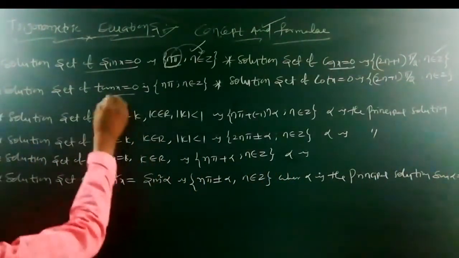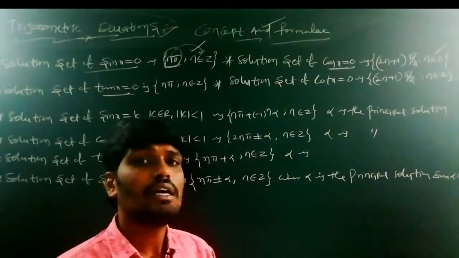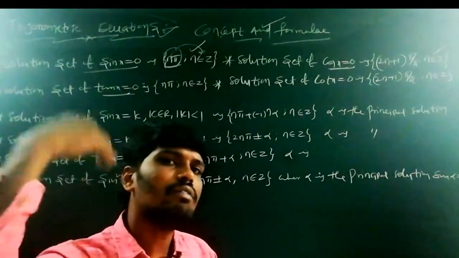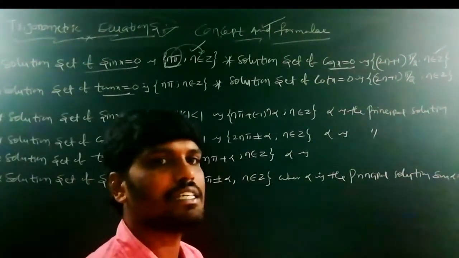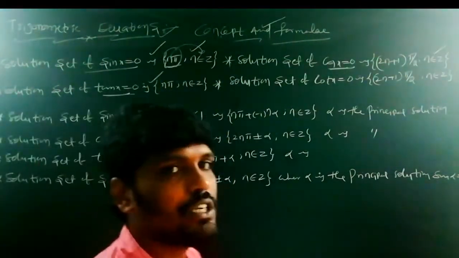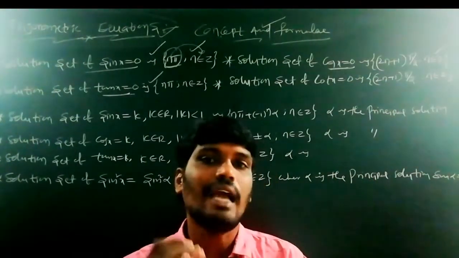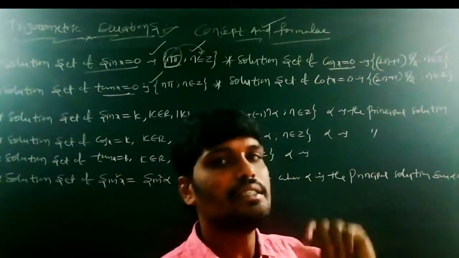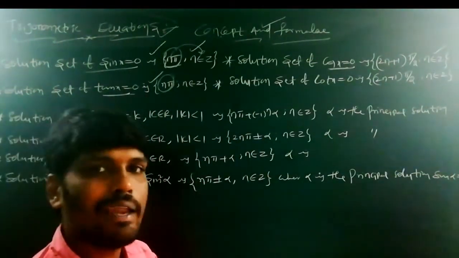Next we go to tan x is equal to 0. For which values is tan x 0? Tan 0 is 0. Tan is nothing but sin by cos. Where the sin value is 0, tan is also 0. Sin pi, sin 2 pi, sin 3 pi, sin 4 pi, sin 6 pi are all 0. That's why the general solutions of sin x is equal to 0 and tan x is equal to 0 are equal. Because tan x is nothing but sin by cos, if sin x is equal to 0, tan is also 0. So the general solution of tan x is equal to 0 is also n pi, n belongs to z.